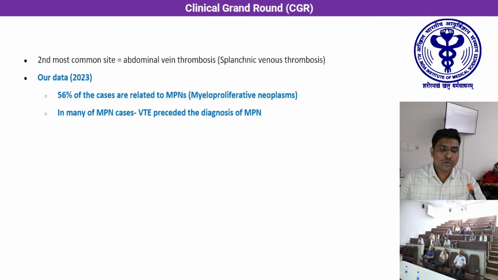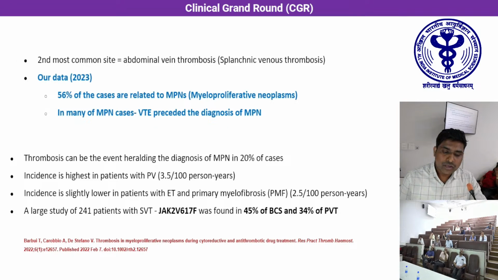Just a point to note on the second most common site, that is abdominal vein thrombosis or splanchnic vein thrombosis. Our data shows that 56% of the cases were related to MPNs, that is myeloproliferative neoplasms, and in many of these MPNs, VTE, that is thromboembolism, preceded the diagnosis of MPNs. Many of these cases were referred from the Department of General Medicine or gastroenterology in view of abdominal vein thrombosis, and upon further evaluation, a diagnosis of MPN was established.